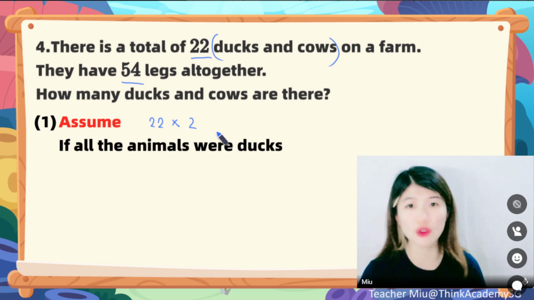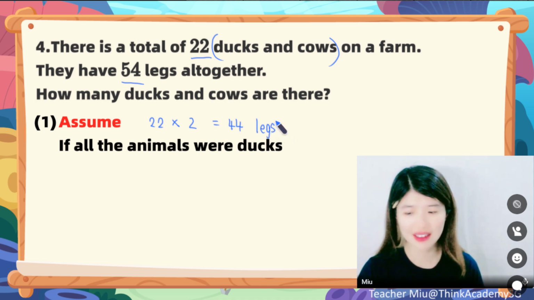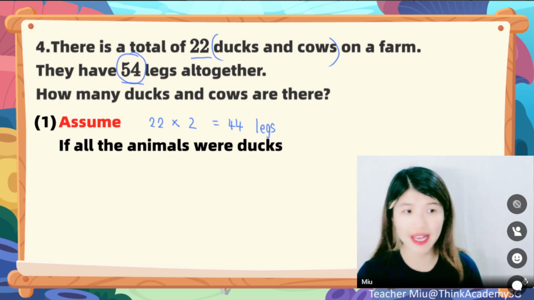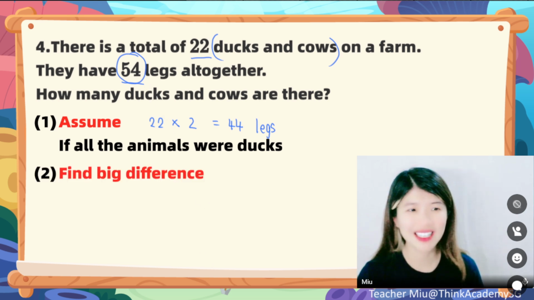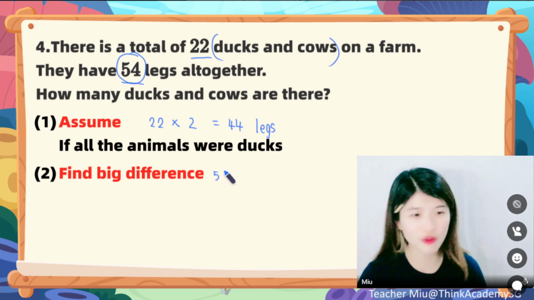So 22 ducks with 2 legs each is supposed to be 44 legs, right? But then again, the question says 54 legs, which means we don't have enough legs. So we use 54 minus 44, to get 10 legs, right?